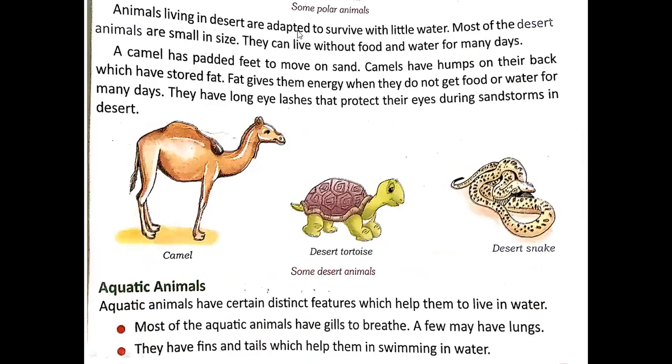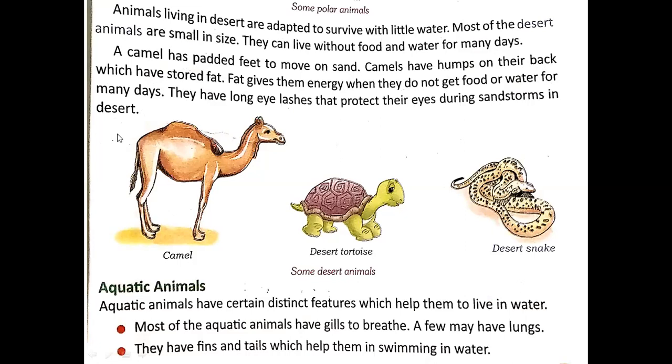Animals living in desert are adapted to survive with little water. Most of the desert animals are small in size. They can live without food and water for many days. A camel has padded feet to move on sand. Camels have humps on their back which have stored fat. Fat gives them energy when they do not get food or water for many days. They have long eyelashes that protect their eyes during sandstorms in deserts.